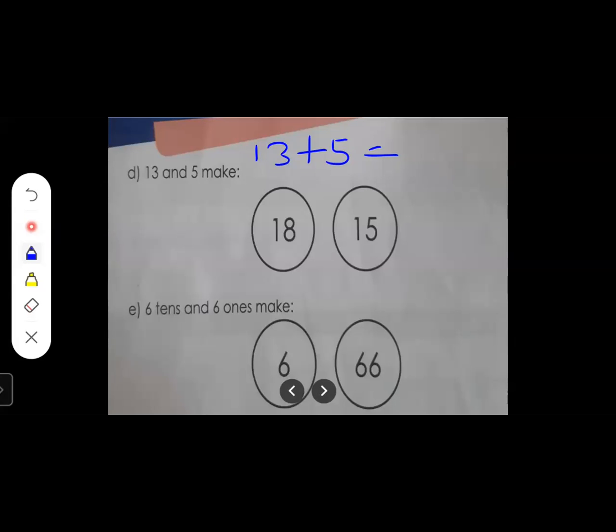Again count after me. After 13, start counting 5 numbers. Yes, 14, 15, 16, 17, 18. So what is the correct answer you got? 18, right? So 18 is the correct answer. So we are going to color for which number over here, 15 or 18? 18. So see.